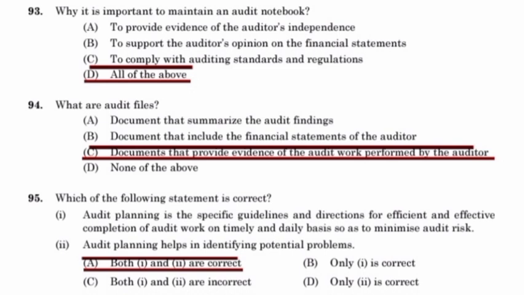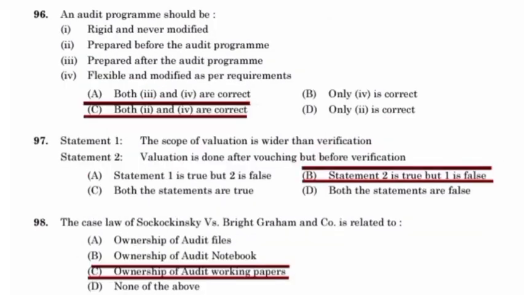Which of the following is correct? Both 1 and 2 are correct. Audit planning is the specific guidelines and directions for efficient and effective completion of audit work on a timely and daily basis so as to minimize audit risk. Audit planning helps in identifying potential problems. An audit program should be prepared before the audit, flexible and modified as per requisites.